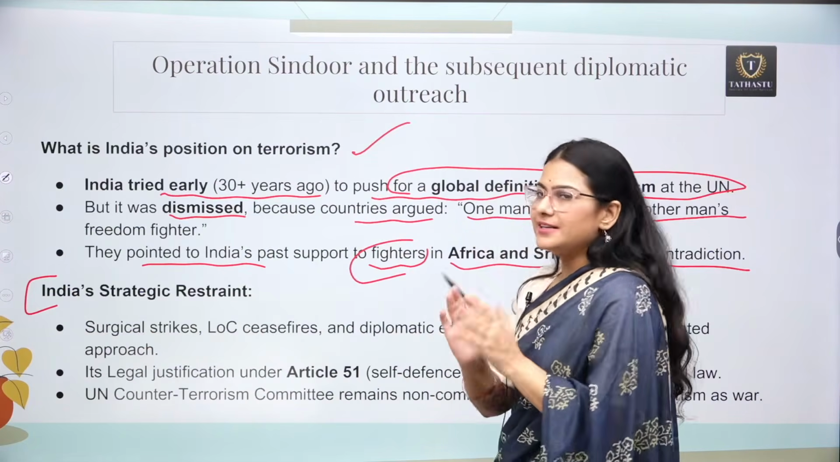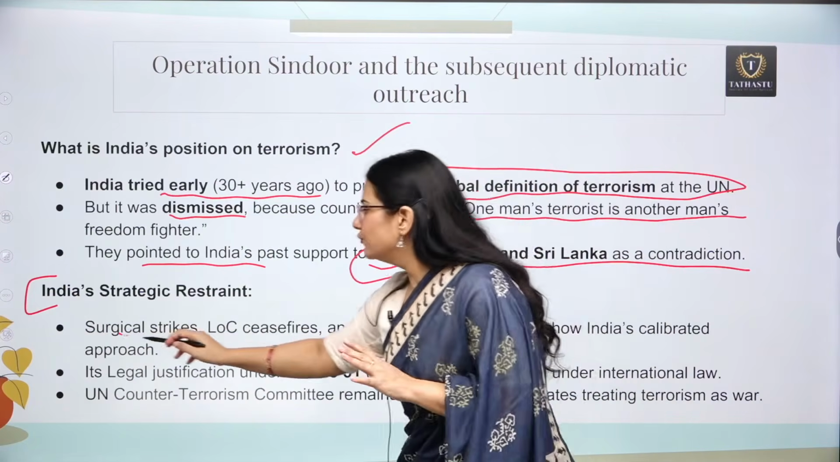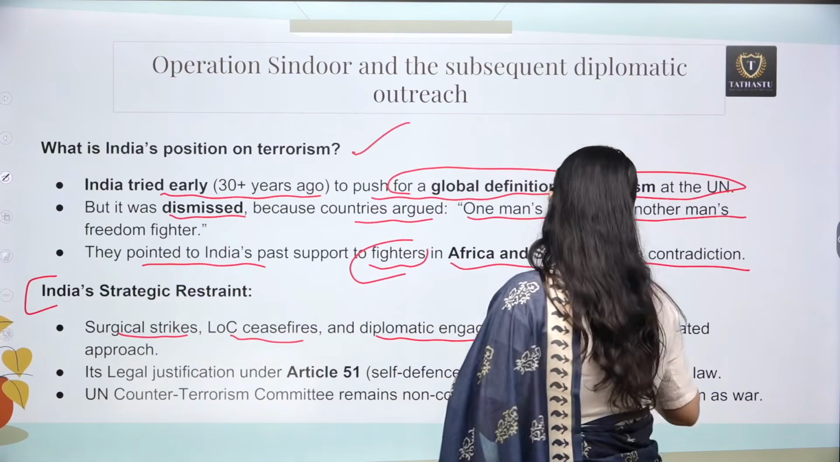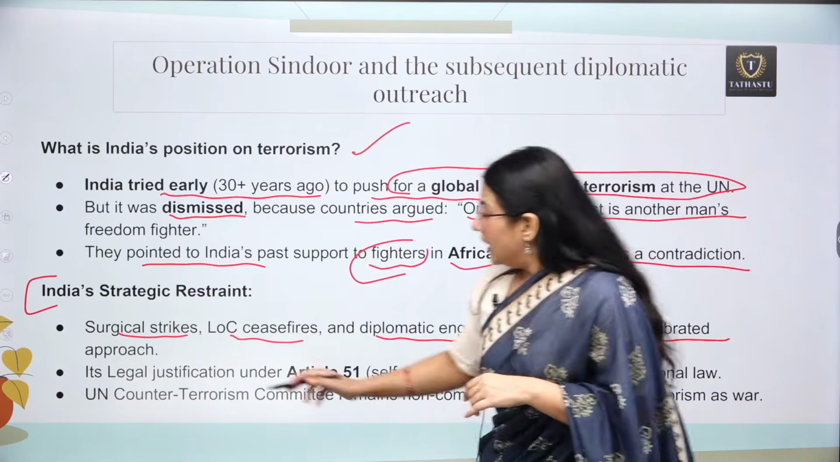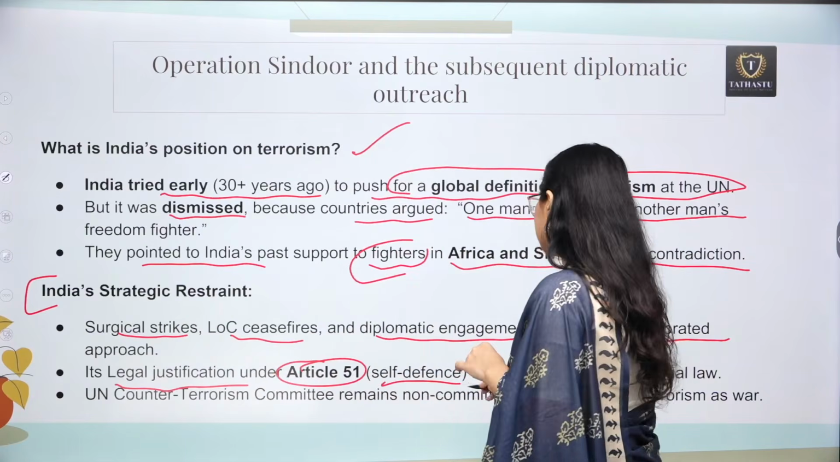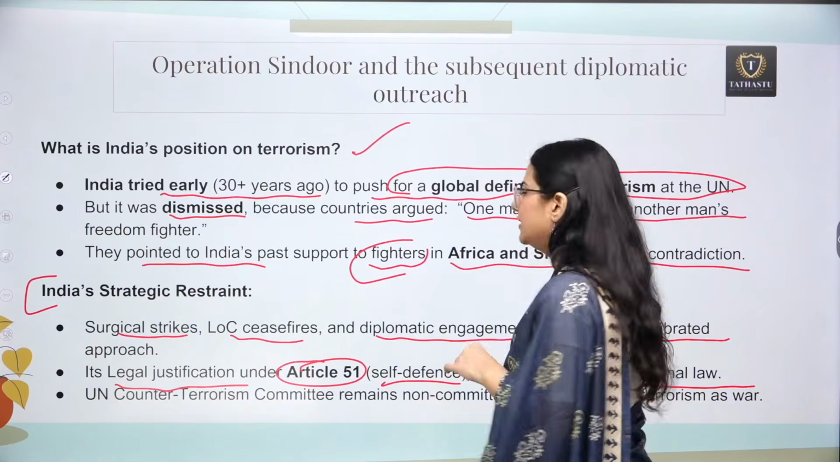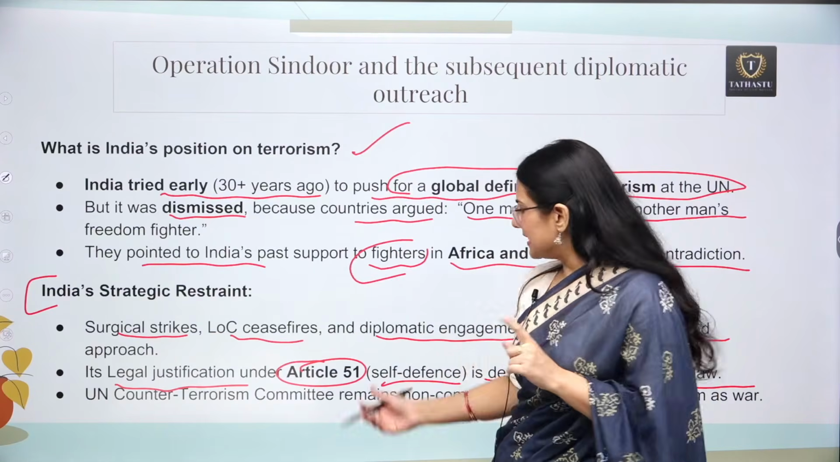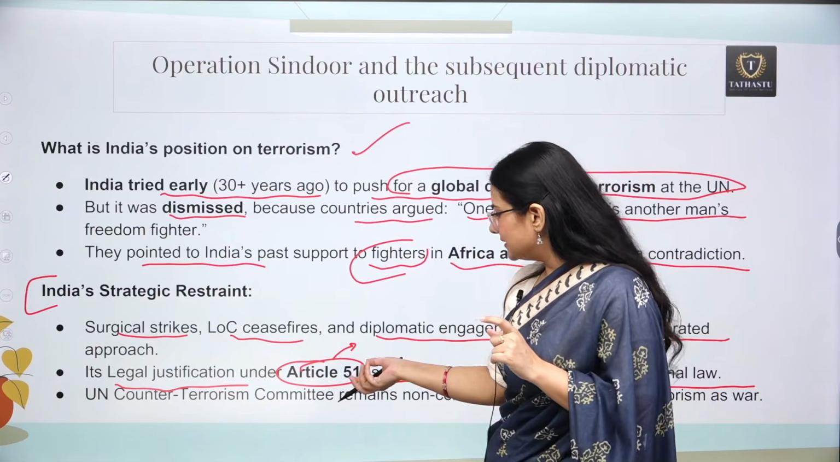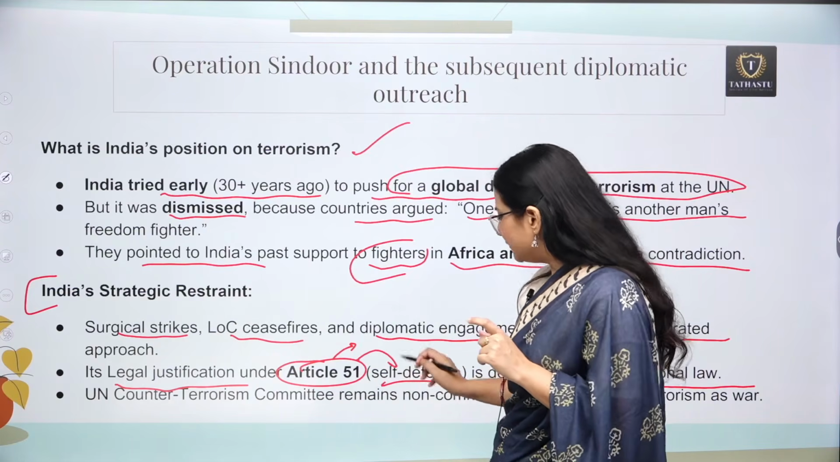Now, what is India's strategic restraint? Recently, we know that India used surgical strikes, LOC ceasefire and diplomatic engagement. But its legal justification under Article 51, that is self-defense, is debated under international law. So what is this Article 51? Obviously, this is also a United Nations article. What is written in Article 51? It is actually based on self-defense.